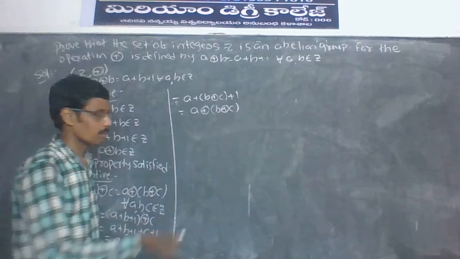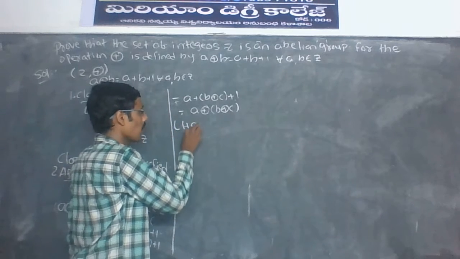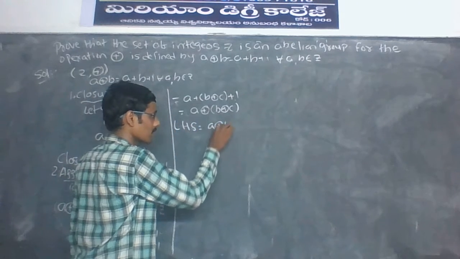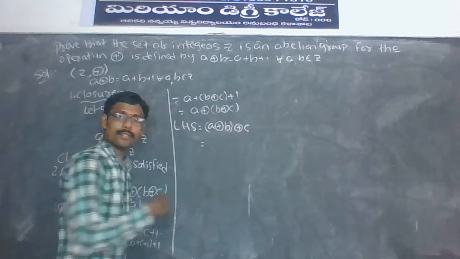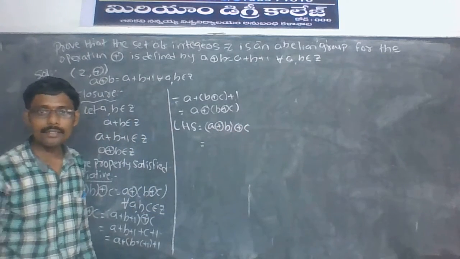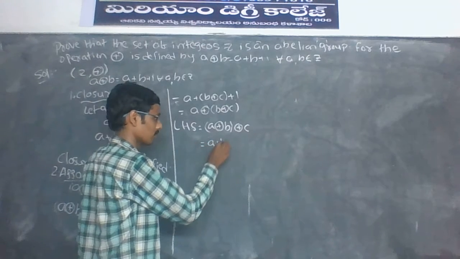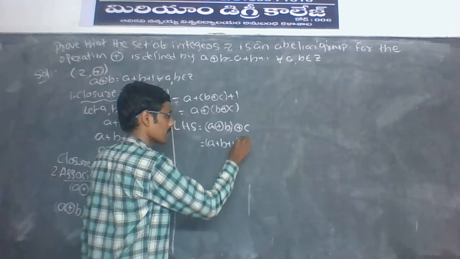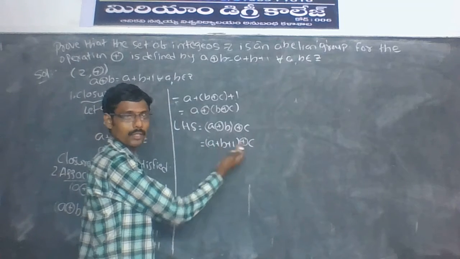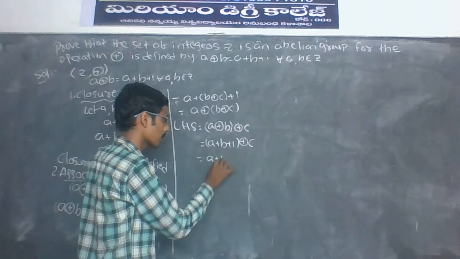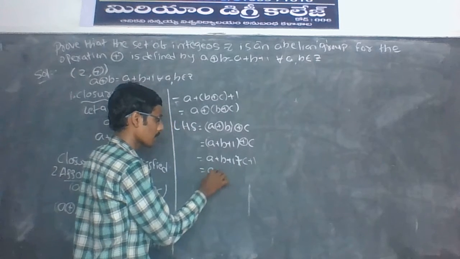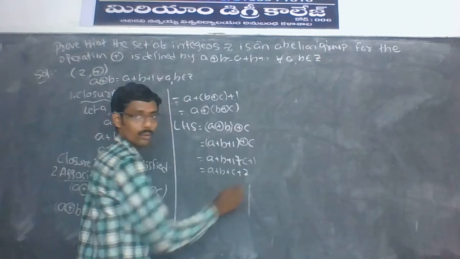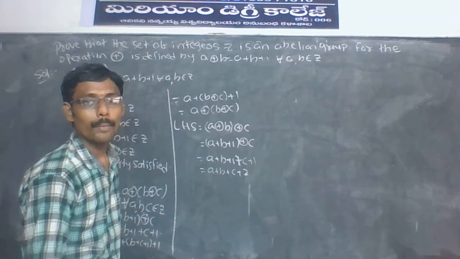Another method for the associative property: show LHS equals RHS. LHS is (a ⊕ b) ⊕ c, where a ⊕ b = a + b + 1, so it is (a + b + 1) ⊕ c = a + b + 1 + c + 1, which is a + b + c + 2.